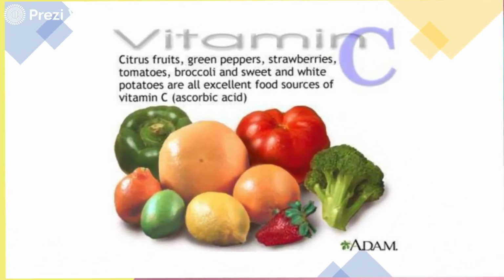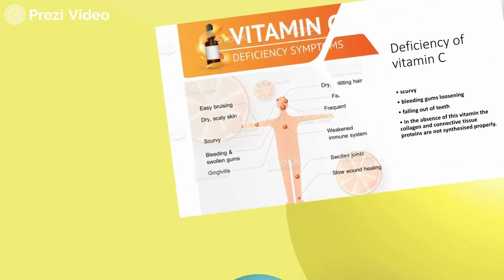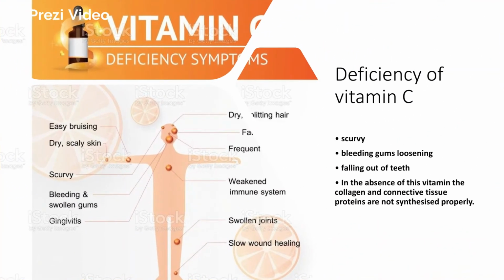Moving to another vitamin, vitamin C. All the citrus fruits are included in this category. These are the different food sources. Deficiency of vitamin C causes scurvy, which results in bleeding gums, loosening and falling out of teeth. And in the absence of this vitamin, collagen and connective tissue proteins are not synthesized properly.